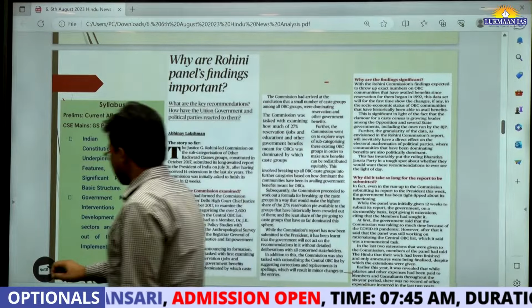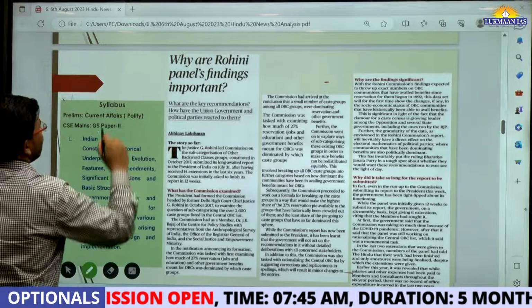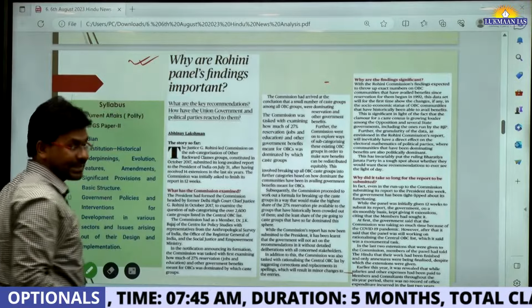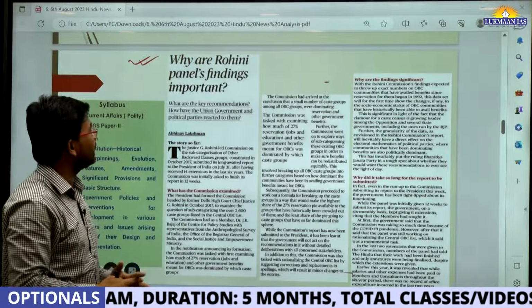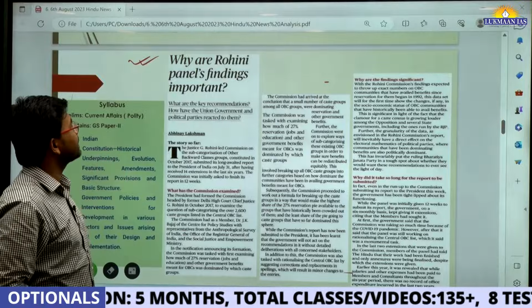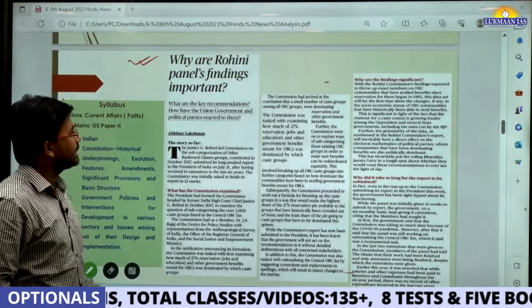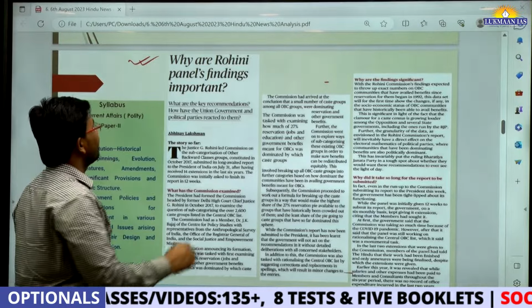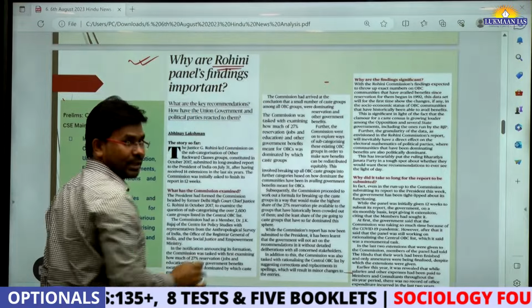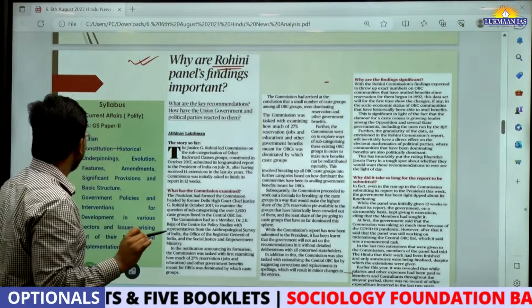Now this topic is also very, very important. Today we are discussing the newspaper of Sunday. There they discussed the Rohini panel. It says, why are Rohini panel findings important? So we are going to understand what the Rohini panel is all about.